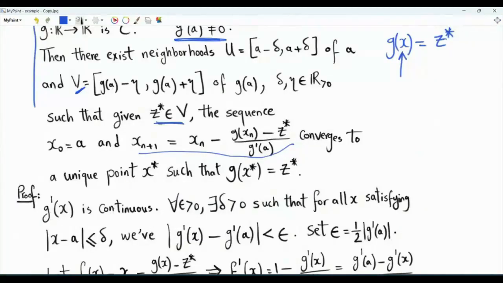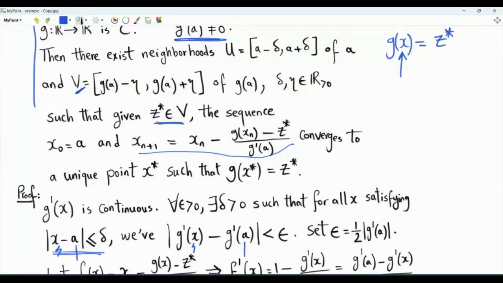The first derivative of g is continuous. From the definition of continuity, for every epsilon greater than 0, there must be a delta such that for all x satisfying that the distance between x and a is less than or equal to delta, we have that the magnitude of the difference between the first derivative evaluated at x and the first derivative evaluated at a is less than epsilon.